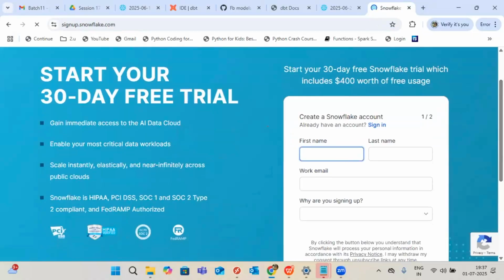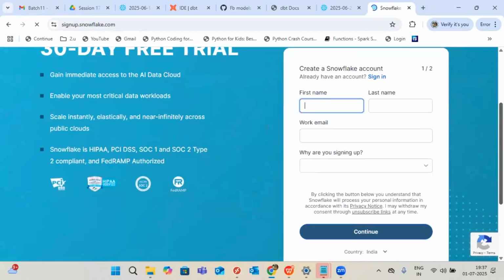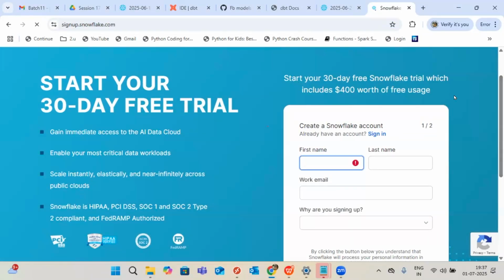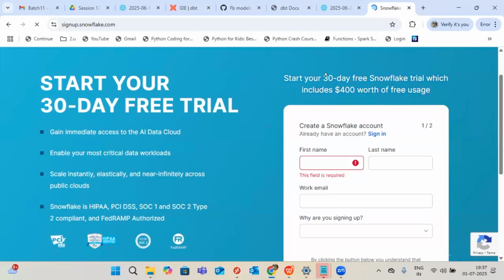So here I will show you very easy steps for how to create the Snowflake account. In real time, you 100% won't get a chance to create an account. Only the client will create it and give user access to you. But here we can create one. It's a free trial account for 30 days. They are providing $400 worth of usage for 30 days. If the 30 days are complete, your account will expire. If you use the $400 worth of usage, it will also expire. Then, Sai Sri, next time, do you need a new mail ID? No. Use one email ID and create 100 accounts, no problem. I am using this mail ID for a long time, and I can still continue.